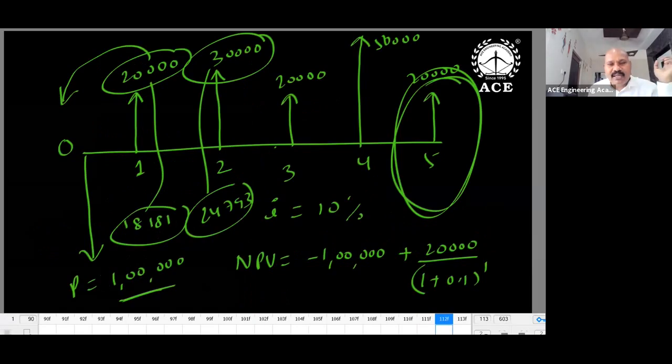Look at this data. P is equal to 1 lakh investment. First year 20,000 generated. How does it generate? Revenue, positive side. Second year 30,000, third year 20,000, fourth year 50,000, fifth year 20,000. I is equal to 10%. Suppose we are supposed to find the NPV value.